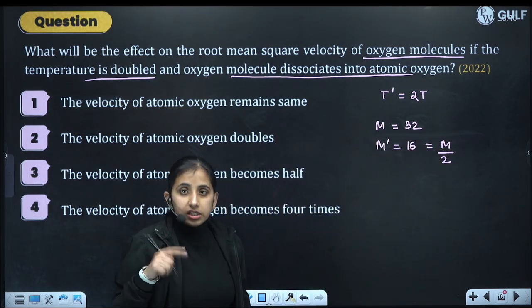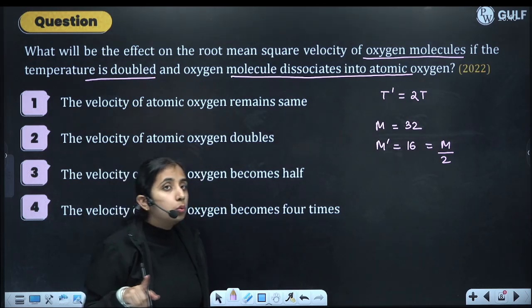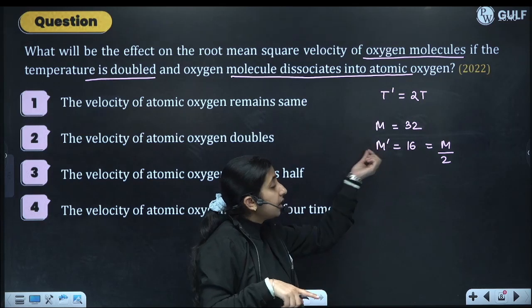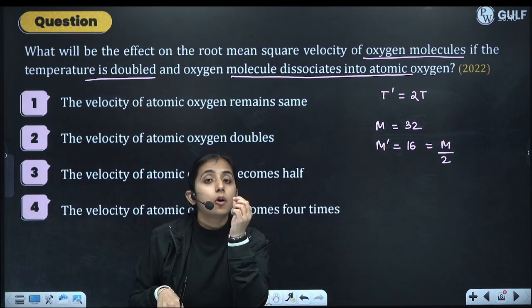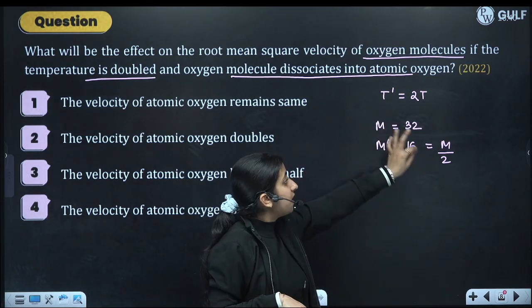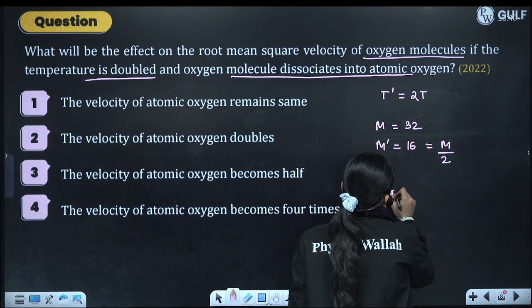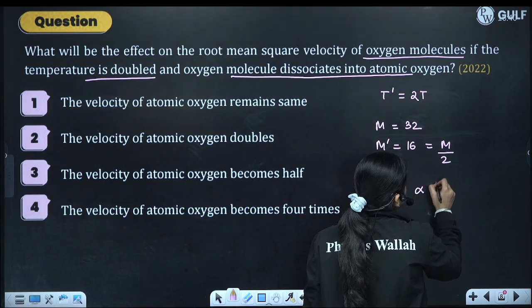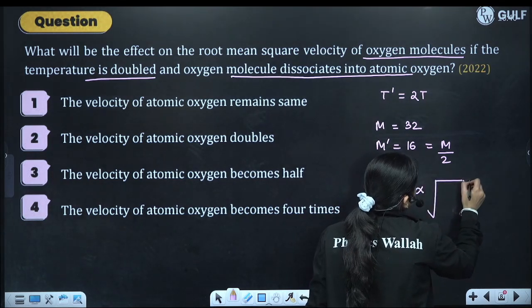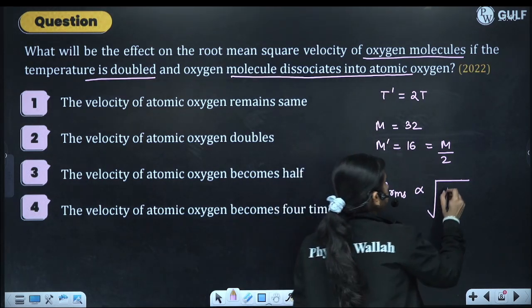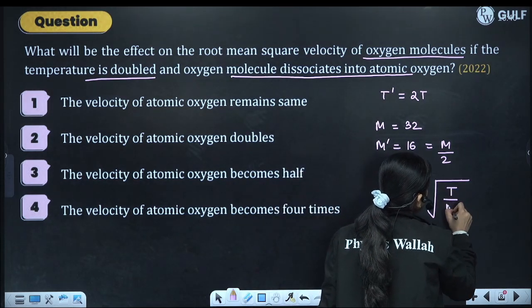Okay, initially my mass was 32 for O2, 32 gram molar mass. Now I have atomic oxygen, 16 gram. So mass will become half and temperature will become double. Now we know that Vrms is directly proportional to under root of T by m, since in Vrms equals root of 3RT by m, 3 and R are constant.